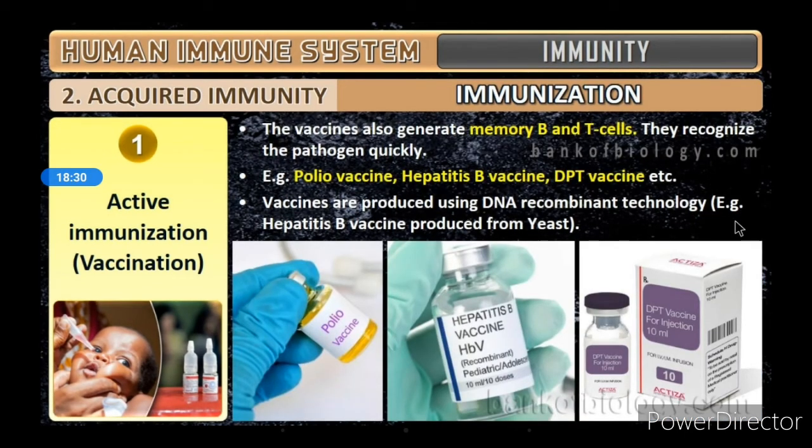And the vaccine also generates memory B and T cells, so they recognize the pathogens quickly, as the antibodies have already been activated. They generate memory B cells and T cells, which will recognize the same pathogen if it comes next time. You might have heard of the very important and famous polio vaccine, hepatitis B vaccine, DPT vaccines, etc. Then vaccines are also produced using DNA recombinant technology.